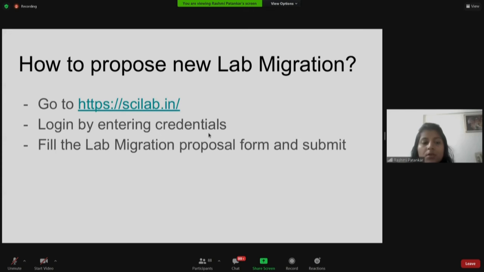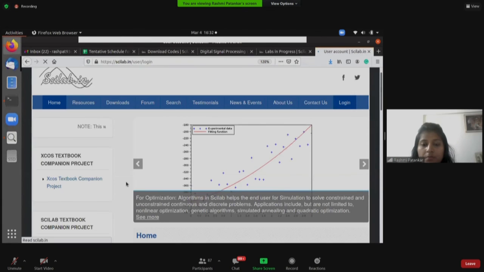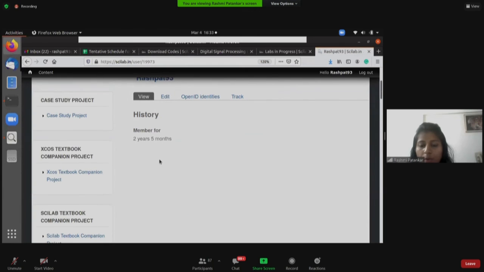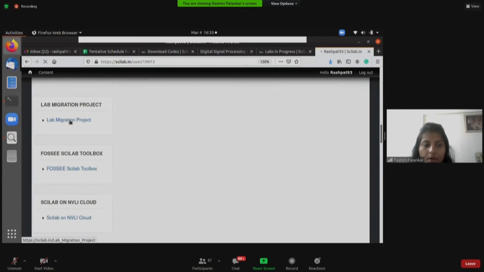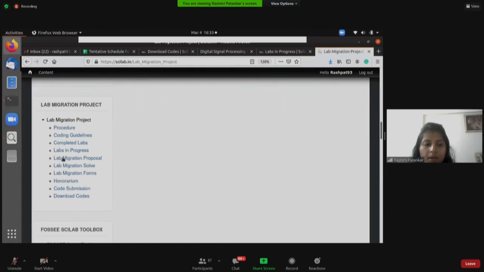So what are the steps? Go to scilab.in, enter your credentials, fill in the lab migration proposal form and submit it. So let us go to this particular link. I'll click on login. I've already entered my credentials here. Now, to make the lab migration proposal, I'll go to the lab migration project tab, and under that tab, find the lab migration proposal form.